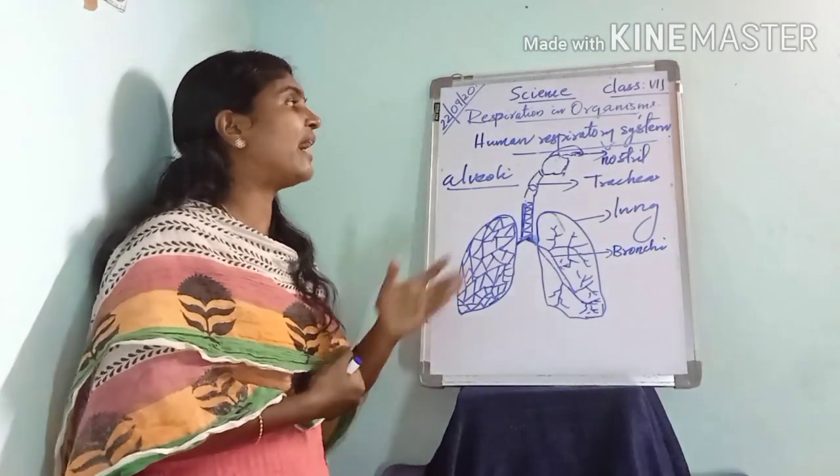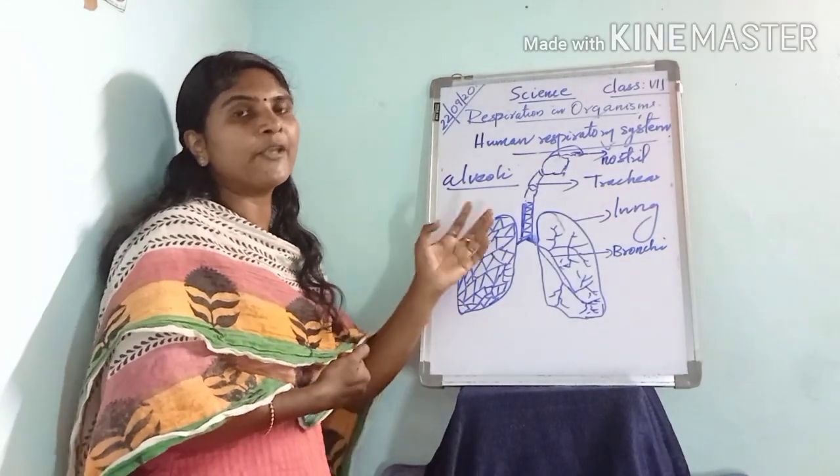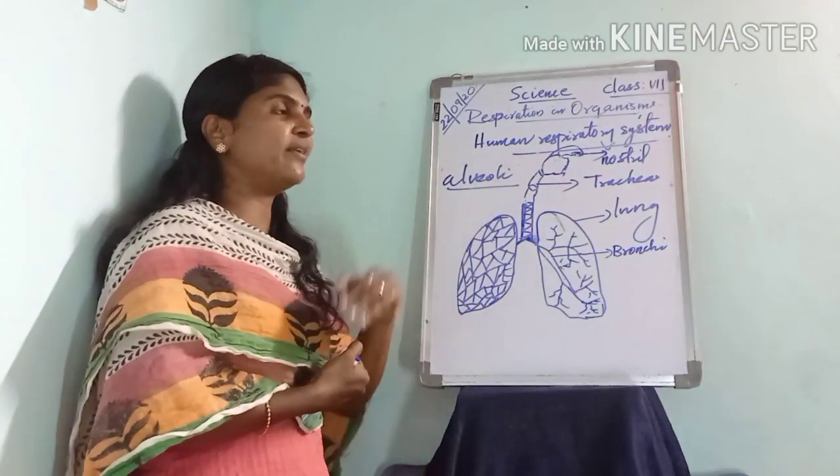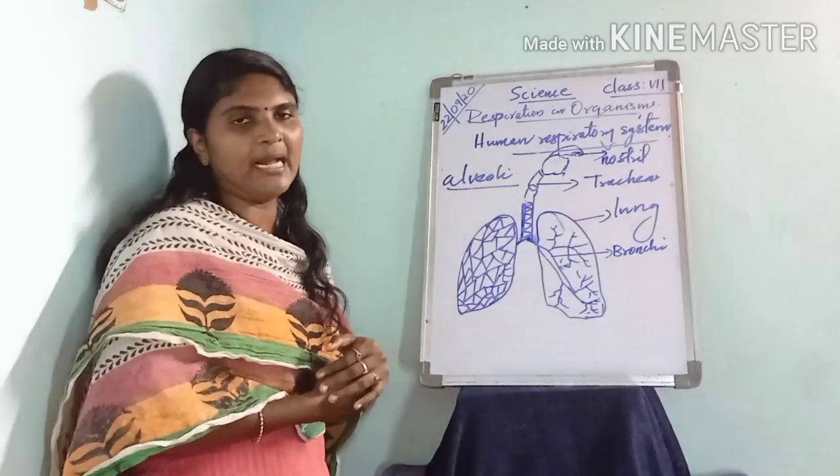Next, we have also learned the human respiratory system. Then what are the important structures in the human respiratory system? They are the nostril, then the trachea, the lung, bronchi and alveoli.